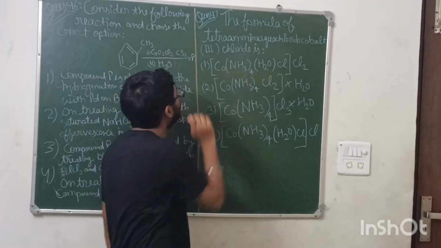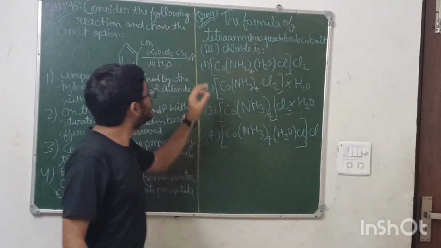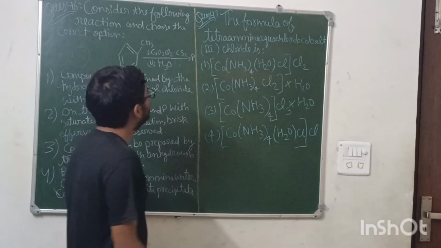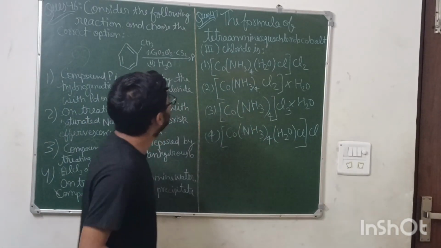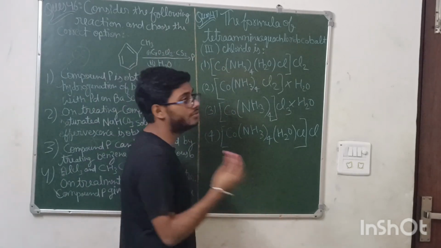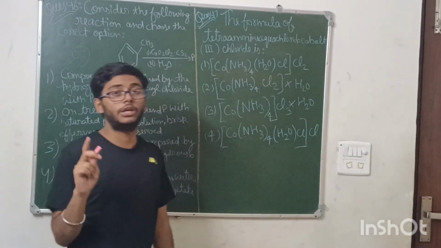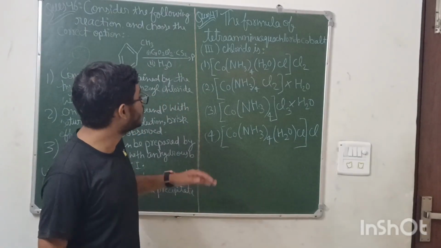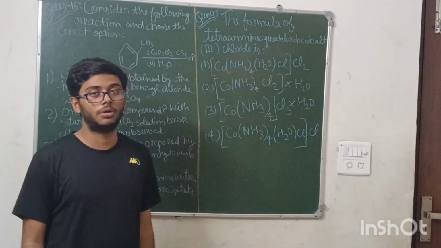This question is saying the formula of tetraammine aqua chlorido cobalt(III) chloride is... Tetraammine means four NH3. Aqua chlorido: you need to remember all the rules for IUPAC naming of coordination compounds.